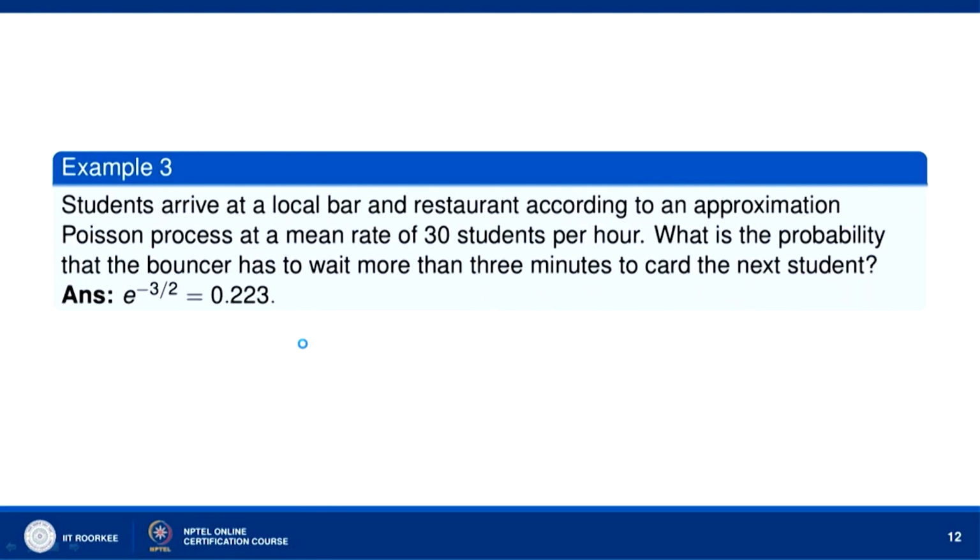Now, suppose we have this problem: students arrive at a local restaurant according to an approximate Poisson process at a mean rate of 30 students per hour. What is the probability that the bouncer has to wait more than 3 minutes to card the next student? So, the Poisson mean is 30 by 60; 30 students per hour means half a student per minute.